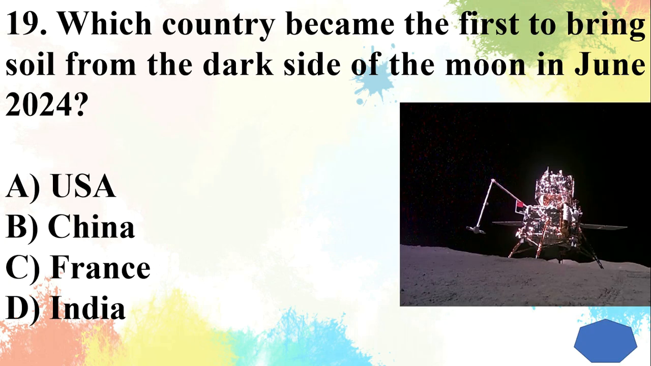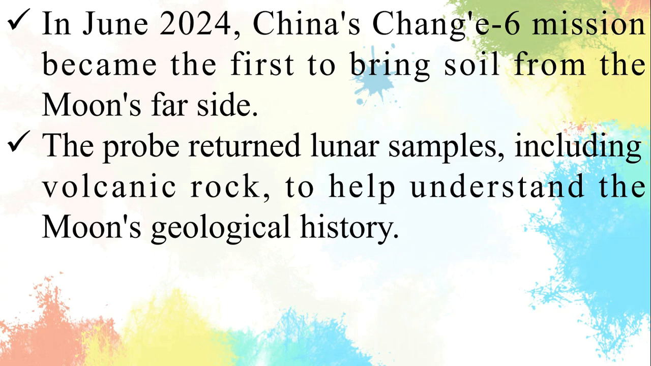Question 19. Which country became the first to bring soil from the dark side of the moon in June 2024? Answer is China. In June 2024, China's Chang'e 6 mission became the first to bring soil from the moon's far side. The probe returned lunar samples, including volcanic rock, to help understand the moon's geological history.